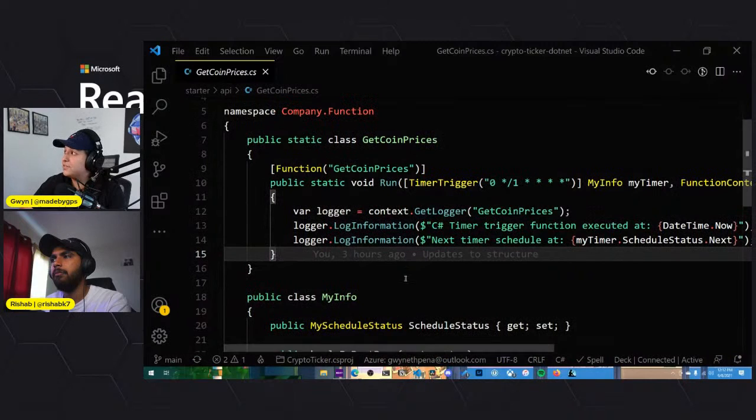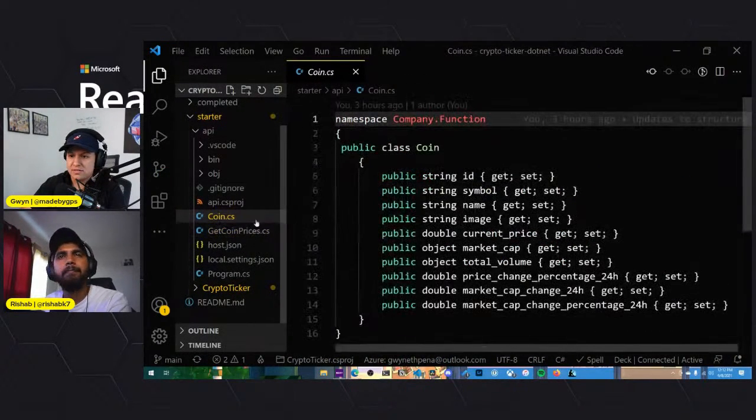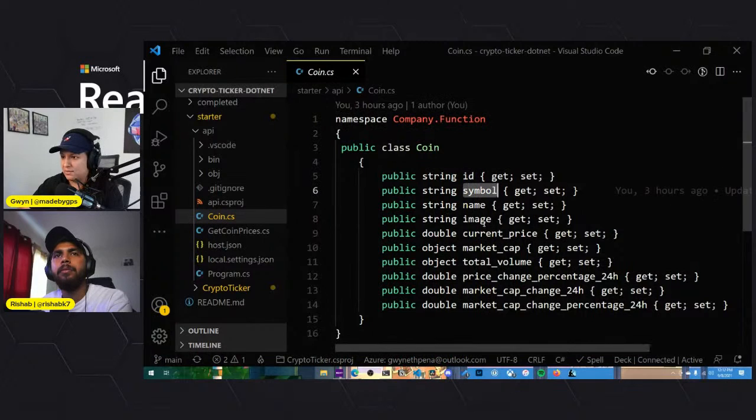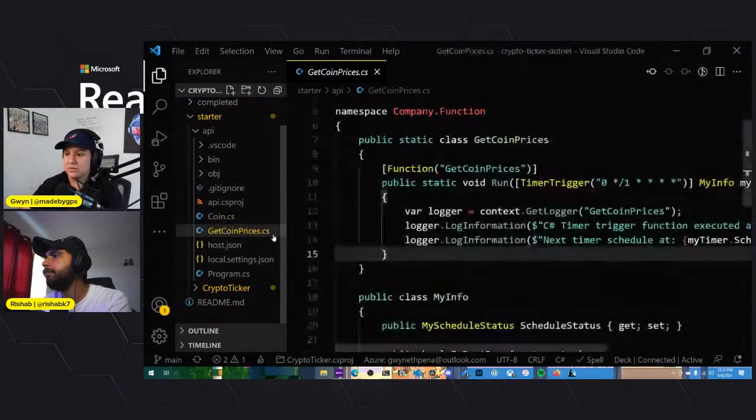All right, so now we can also show the other files that I have. I have this .cs file, which describes the JSON that we get from CoinGecko. So we have an ID, a symbol, a name, an image, and such. And then everything else is pretty standard. Yeah, and then we have one more function to create after this, but we'll start with this one.